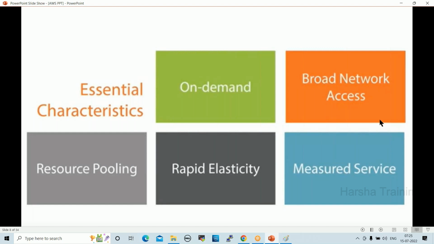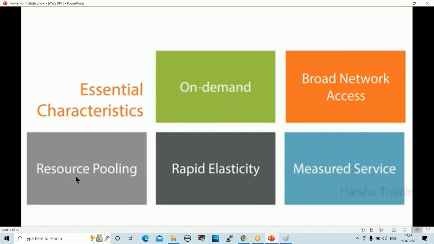Next one is broad network access. Whatever servers and network we are using, you can access from anywhere, from your home, from your office, even from your mobile. You can access your cloud infrastructure, right? With proper authentication only, that will be allowed. So broad network access means you can access from anywhere. Next one, resource pooling.